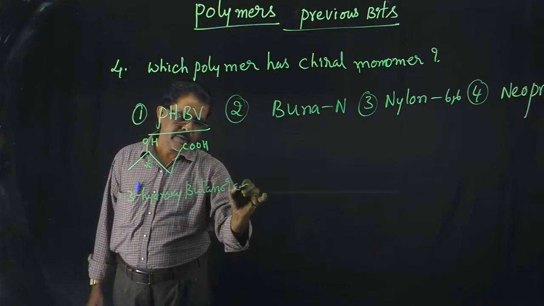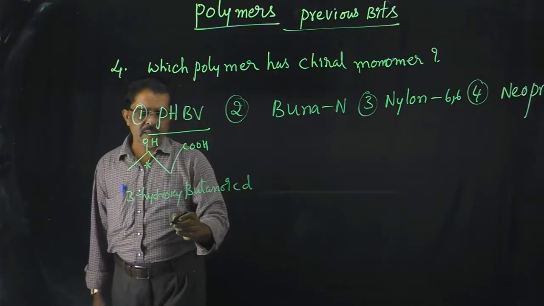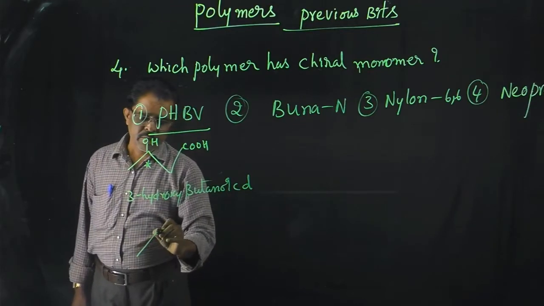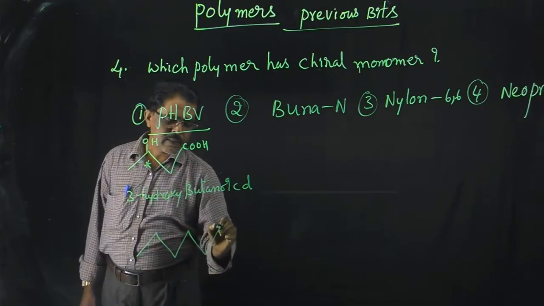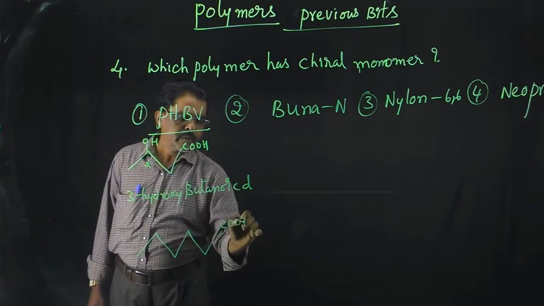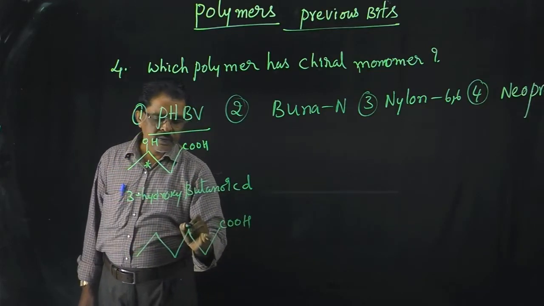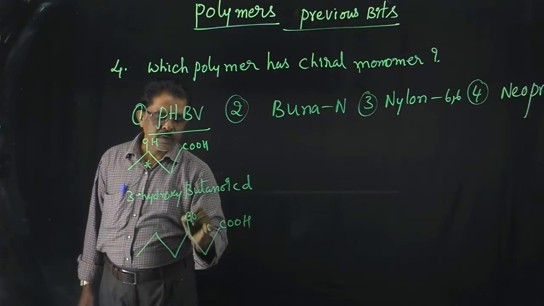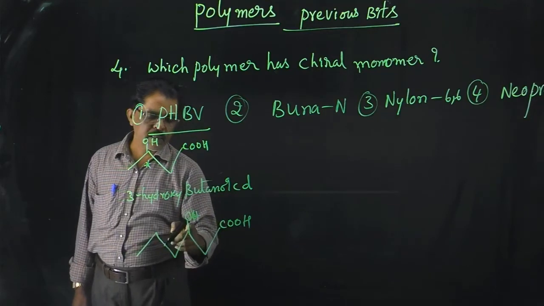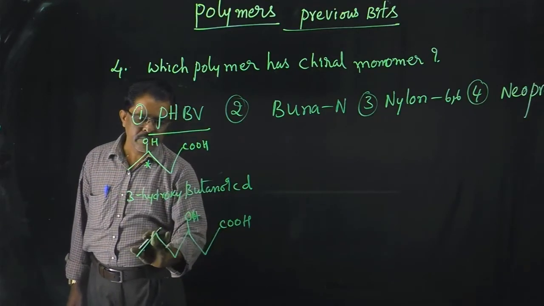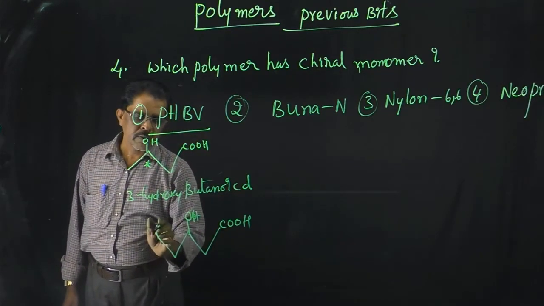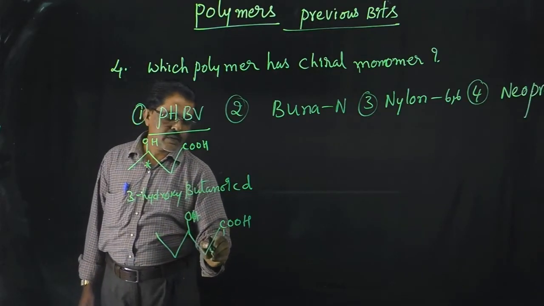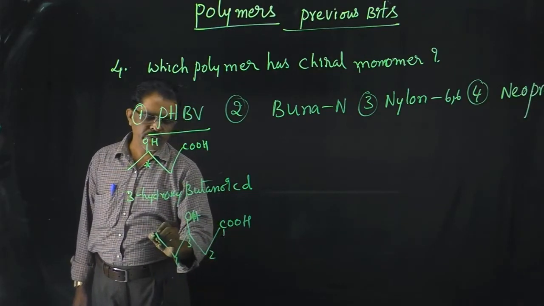Another monomer is 3 hydroxy valeric acid, 1 2 3 4 5 carbons.